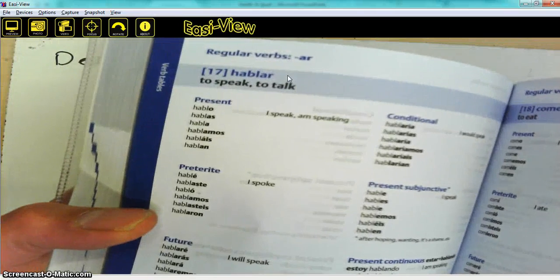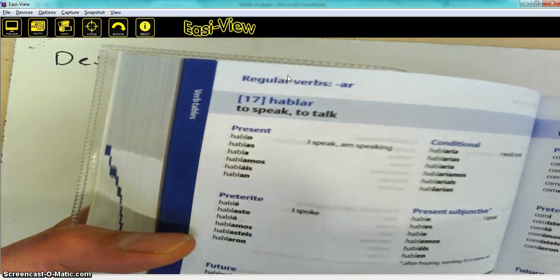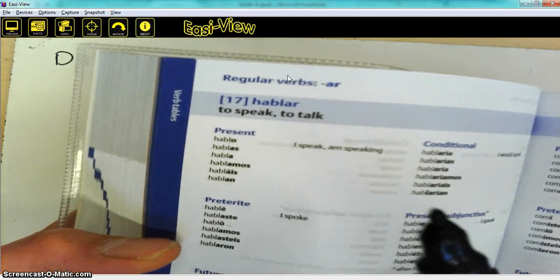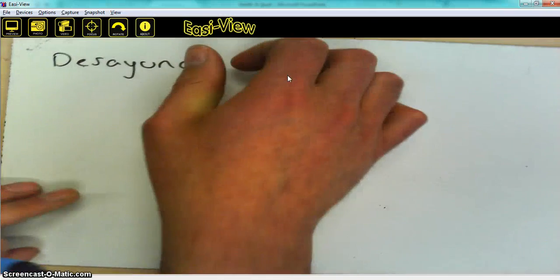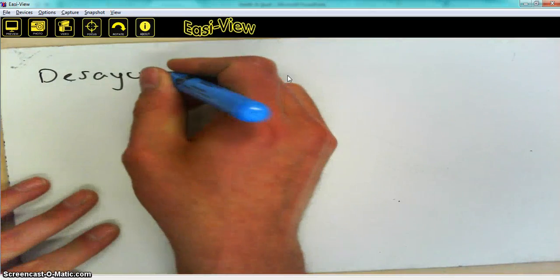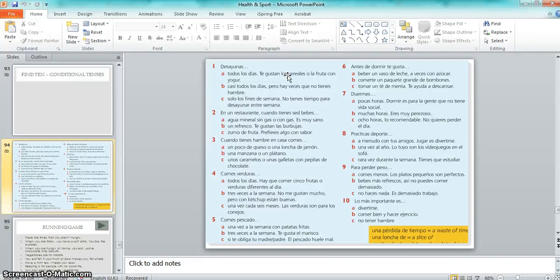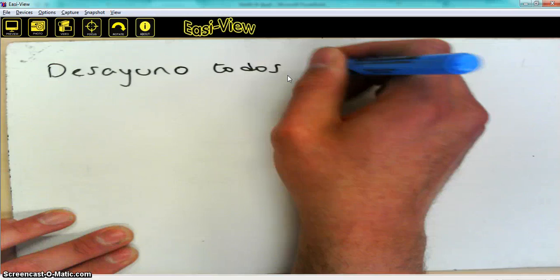Now, verb 17, as you know, I'll just look there just in case you've forgotten, is indeed a regular AR verb. And if you look at this, these are the endings that we're looking for here. So we've got the present tense, we've got hablo in the first person, hablas, habla, hablamos, habláis, and hablan. So instead of it saying down here desayunas, it needs to say desayuno. So I'm just going to change that ending like so. Go back into my text to check. So I'm going to say todos los días. So that's every day. Todos los días.